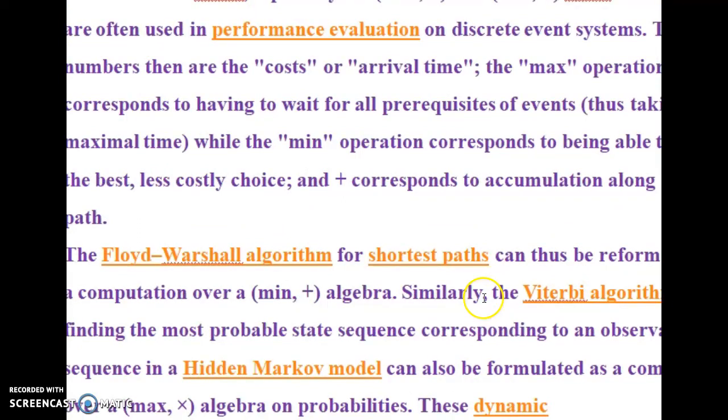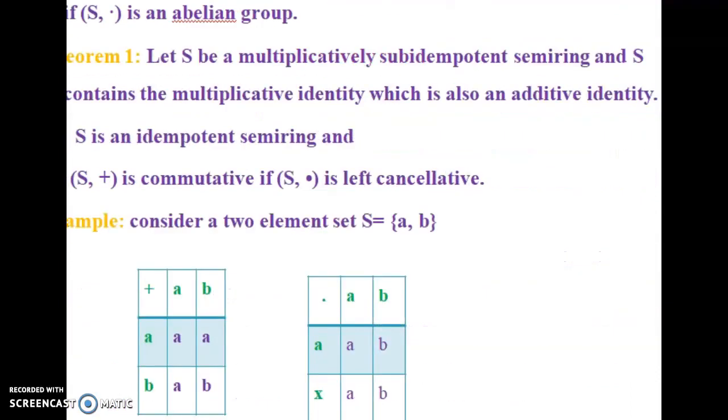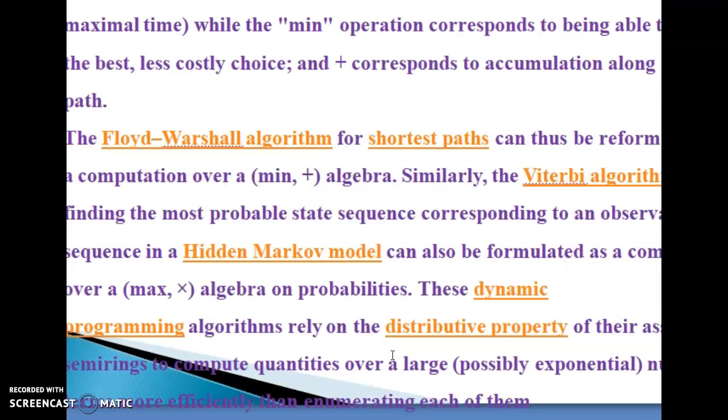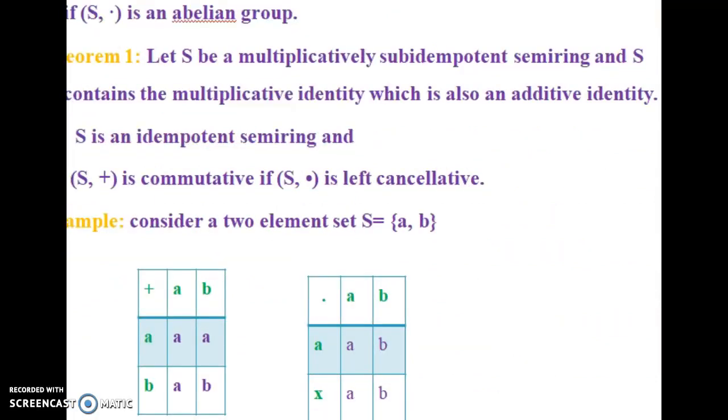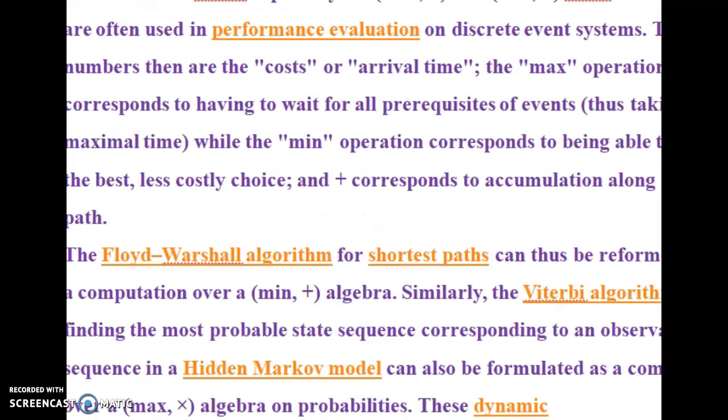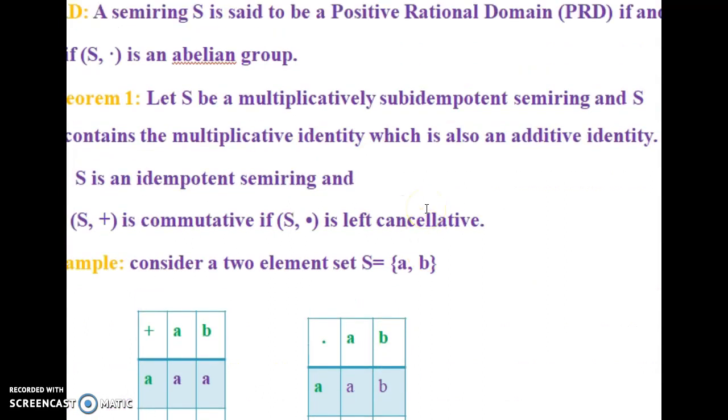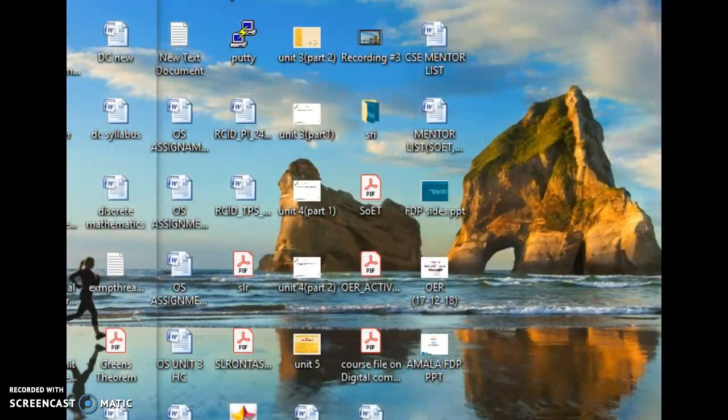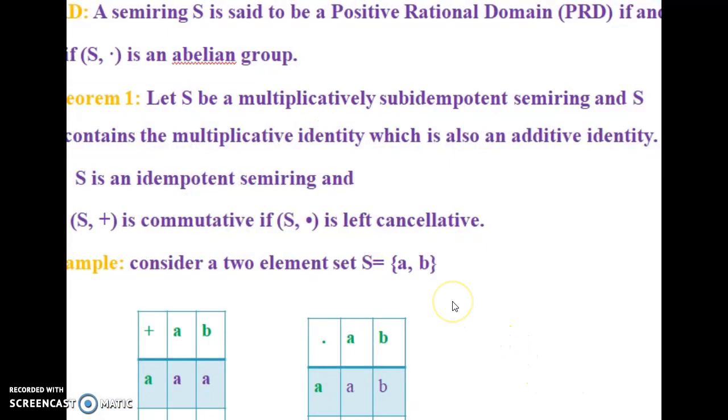They are also useful for the Floyd-Warshall algorithm for finding shortest paths. In all these different branches we use idempotent semirings. Here a semiring is given if and only if the multiplicative semigroup is an abelian group.